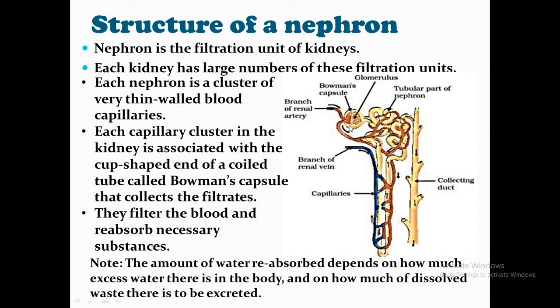Here you can say this is the cup shaped area where all these tubes end up, and they also rise from here and also end up here. So hundreds of these ducts and coiled tubes are present inside each of our kidneys that collect the filtrate. They filter the blood and reabsorb the necessary substances, sent back to the body through the renal veins, right? What and how much reabsorption takes place depends upon how much excess water there is in the body and how much dissolved waste there is to be excreted.